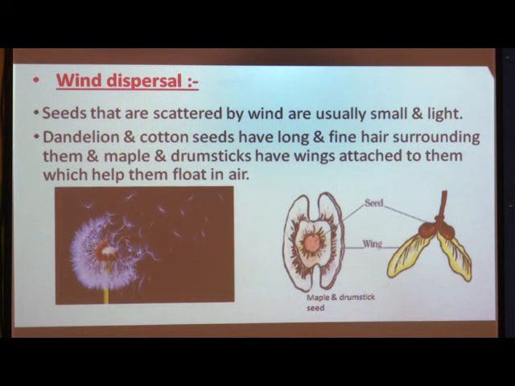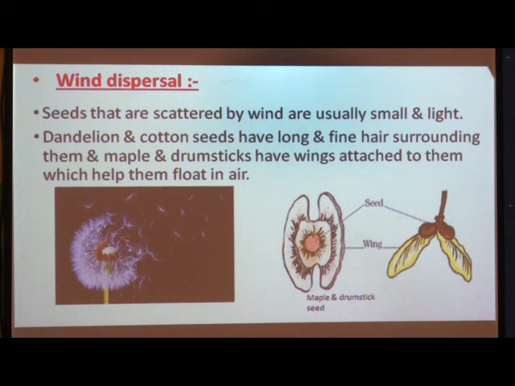Like dandelion and cotton seeds, there are two more examples of seeds which can be dispersed by wind, such as maple seed and drumstick seed. Here you can see the picture of that. That means maple seeds and drumstick seeds can also be dispersed due to wind. Why?